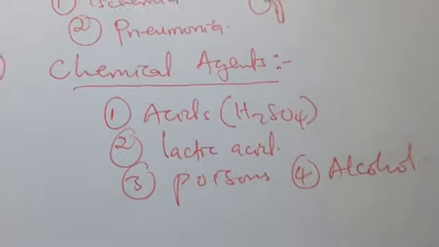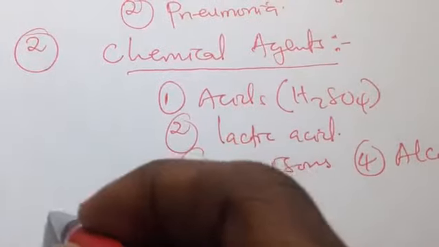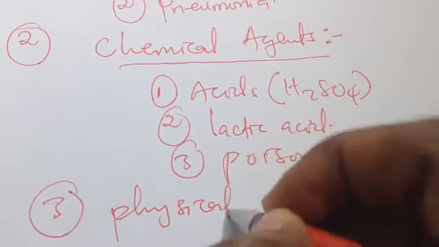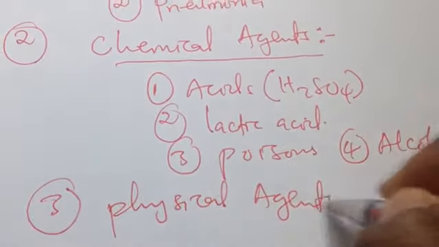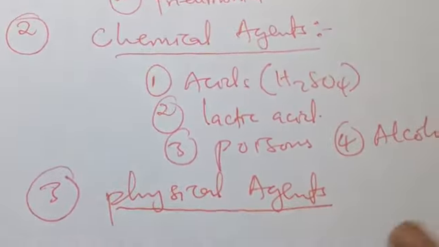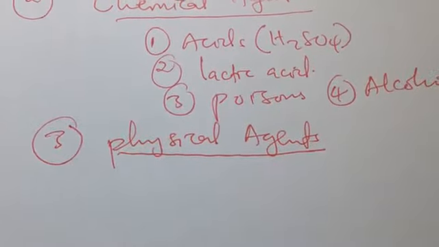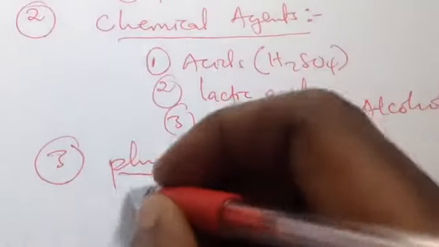Then another cause of cell injury is physical agents. Physical agents include, for example, severe temperature.